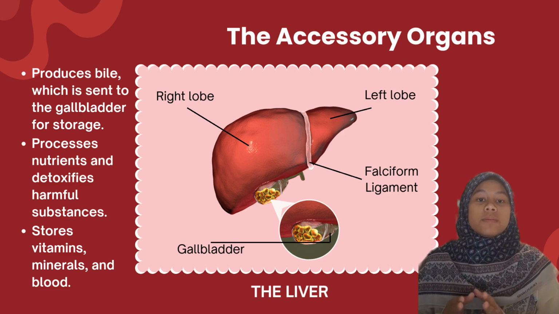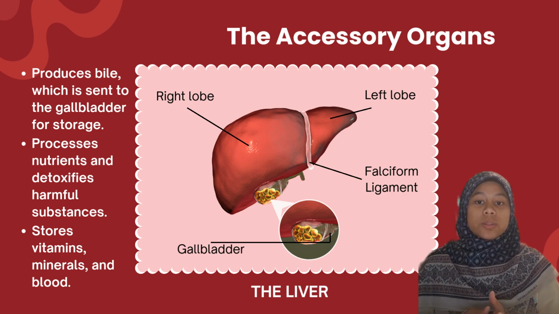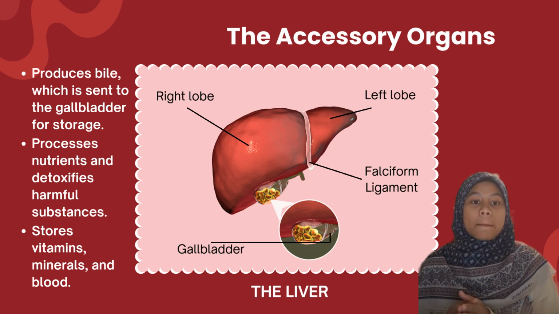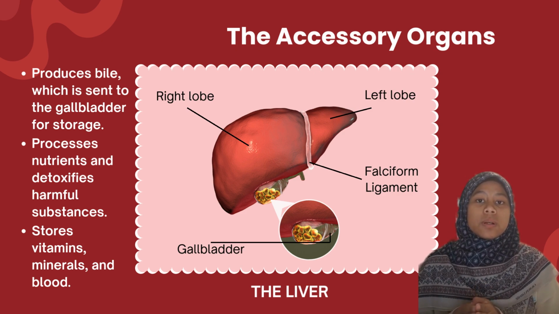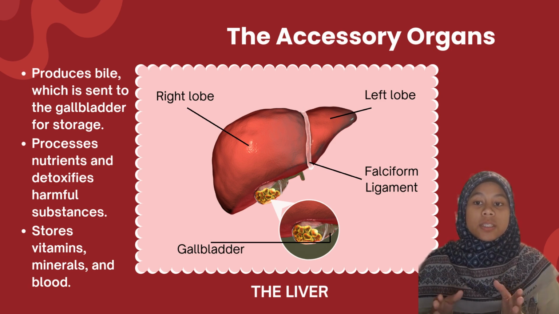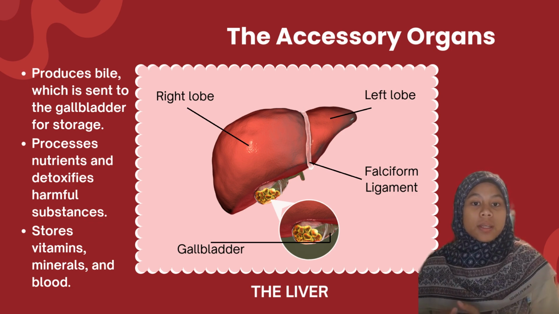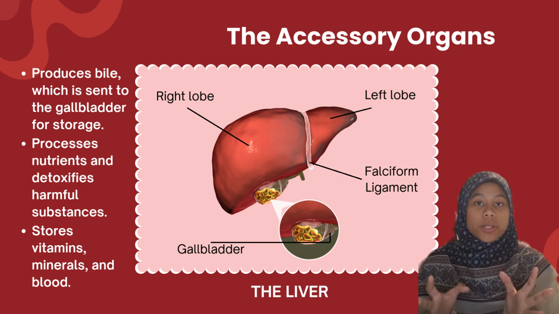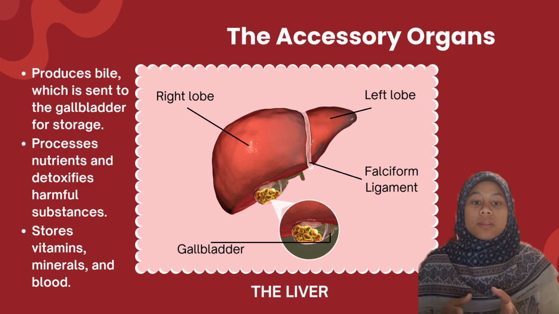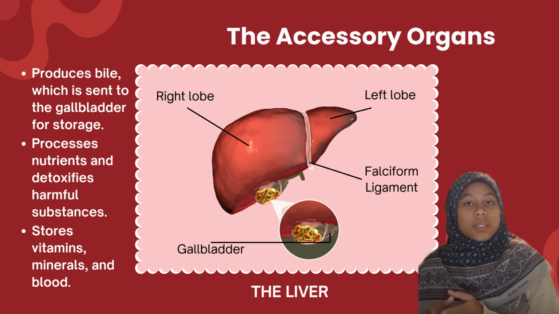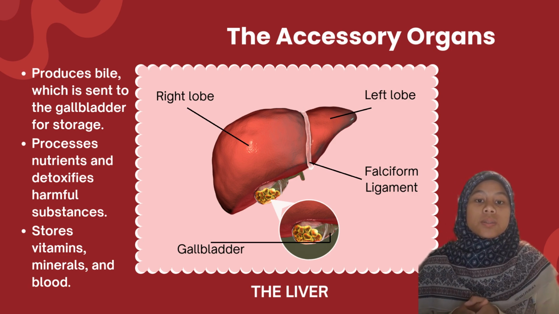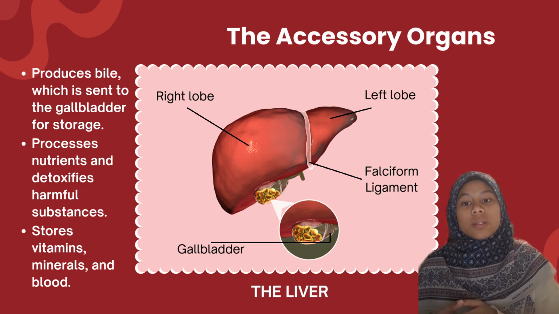Besides, the blood flows in and out of the liver through a unit vessel, which allows it to perform multiple essential tasks. But the main role of the liver in the digestive system is to produce bile. Bile is a greenish yellow fluid that helps break down fats, and once the bile is produced, it is sent to the gallbladder for storage. Additionally, the liver processes sugars, proteins, and fats, cleans the blood by removing harmful substances, and stores essential vitamins, minerals, and even some blood.